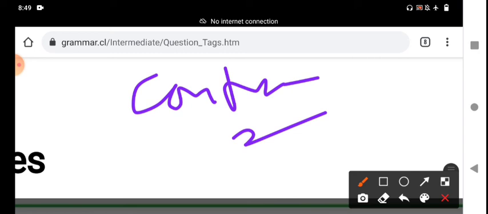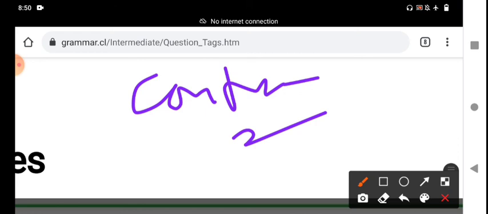You should understand all the rules. For example, sometimes question tags are used with imperatives or invitation orders. An imperative does not require a direct answer.